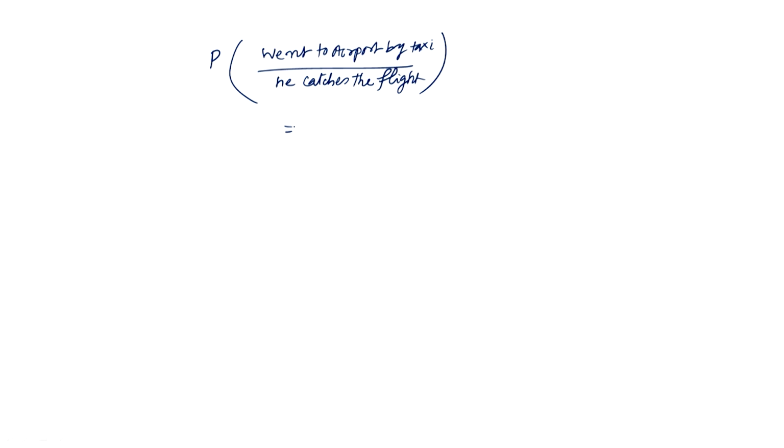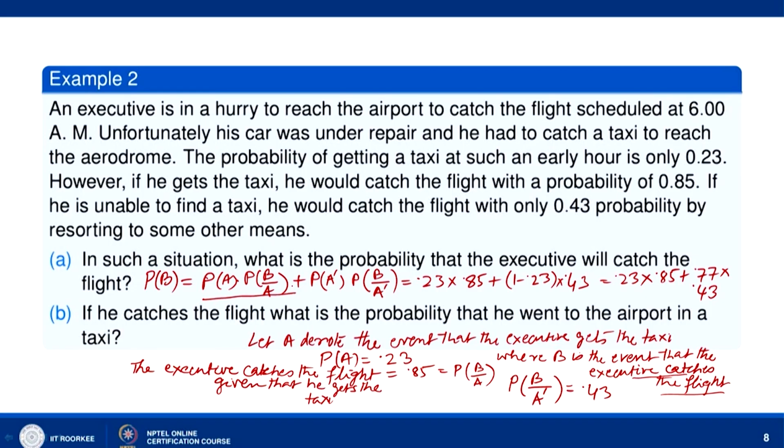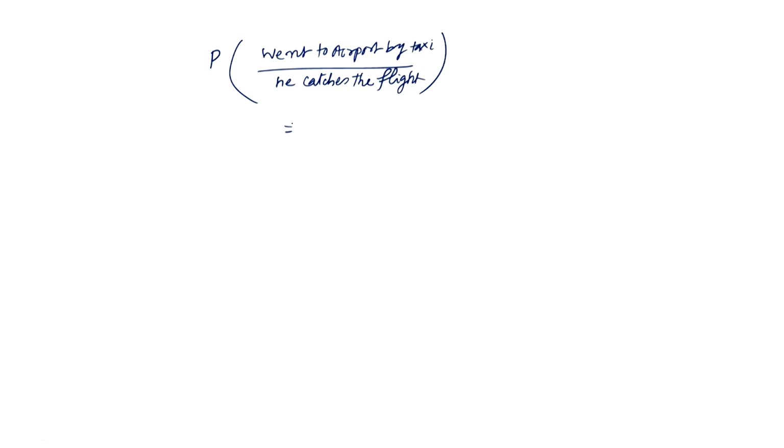Let us see P A into P B by A. A denotes the event that he gets the taxi, and P B by A is the probability that he catches the flight given that he gets the taxi. The probability that he catches the flight is 0.23 into 0.5 plus 0.77 into 0.43. So we have to find the probability that he went to the airport by taxi.